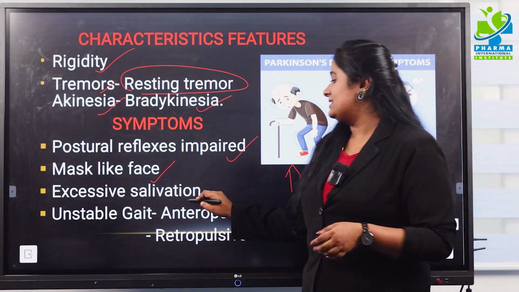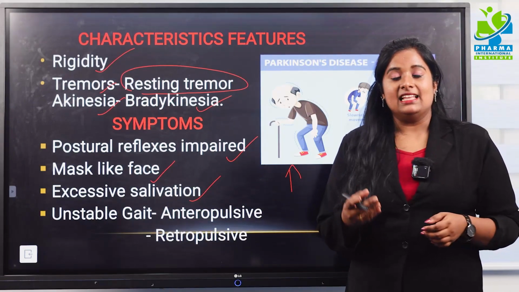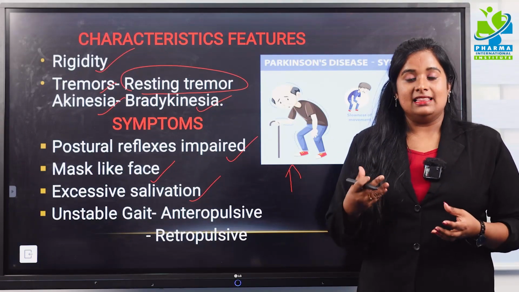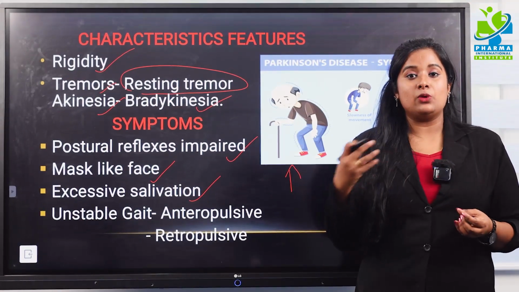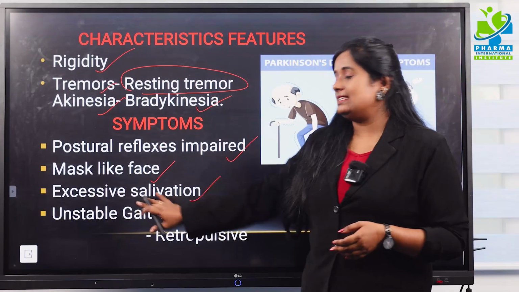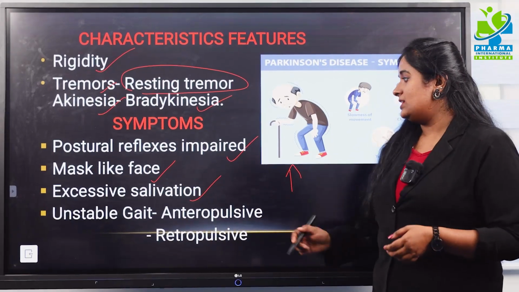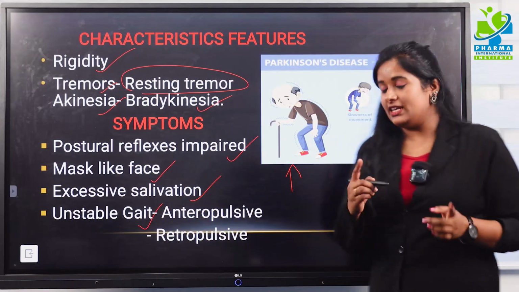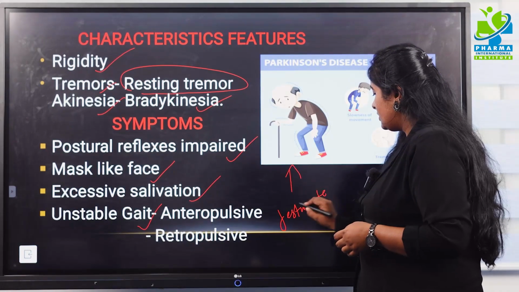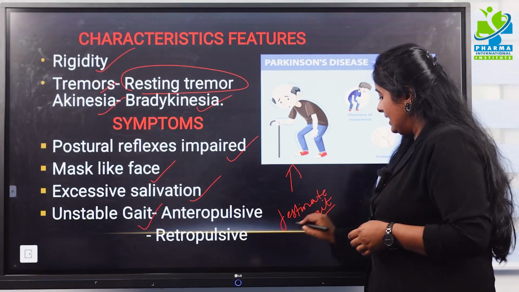The third one is excessive salivation. As I have said, whenever there is impairment in the facial muscles, the muscles which regulate saliva management are impaired, which causes excessive salivation. And the last one is the unstable gait. In Parkinsonism, people can face festinate gait.